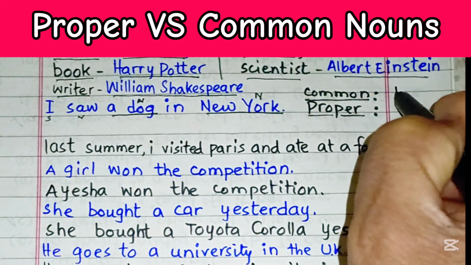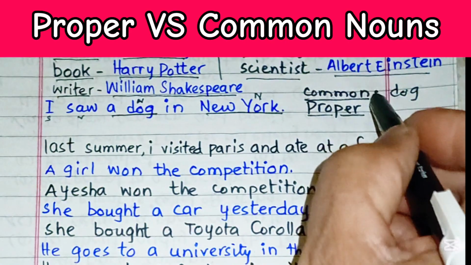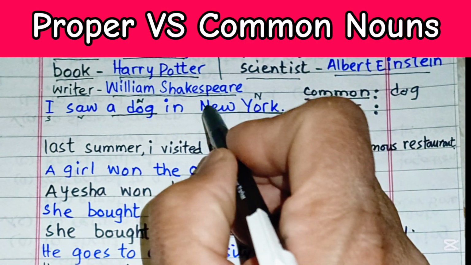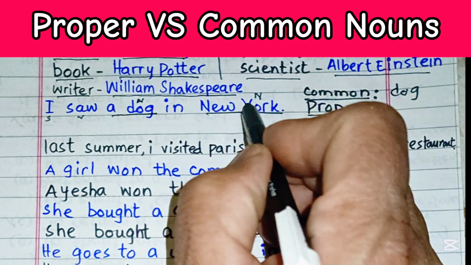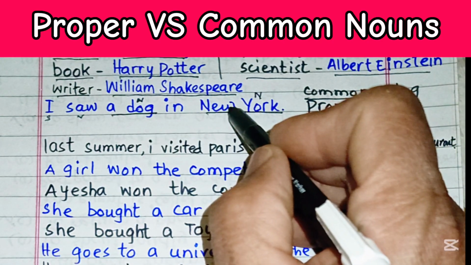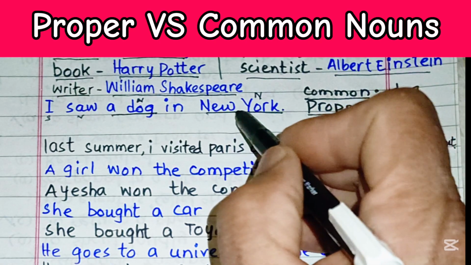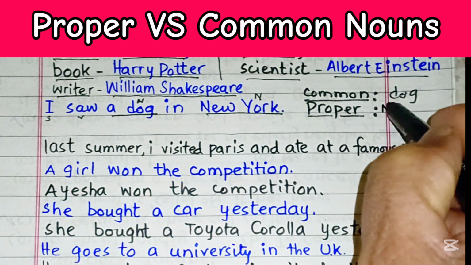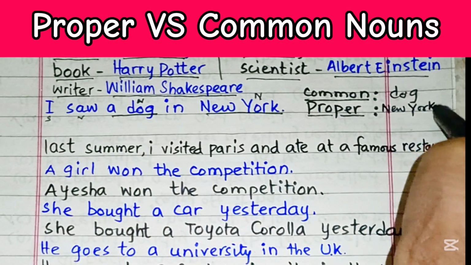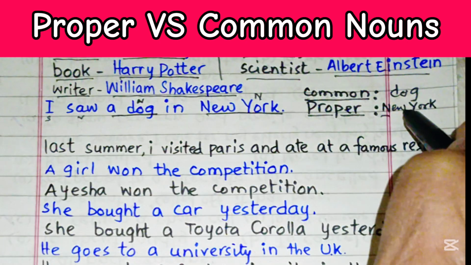So it is a common noun. But once I name this particular New York, the initials are capital and this is the name of a city that is situated in the USA, United States of America. So this is going to be called a proper noun. And one more thing that is very important, the initials are capital.